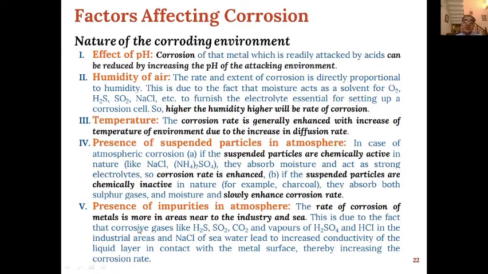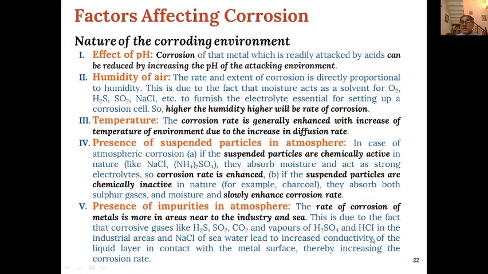Then presence of impurities in atmosphere. The rate of corrosion of metals is more in areas near industry and sea. This is because the corrosive gases like H2S, SO2 or carbon dioxide, then vapors of sulfuric acid and HCl are present in the industrial areas. Whereas near the sea we have aqueous sodium chloride, and this will lead to the increased conductivity of the liquid layer in contact with the metal surface.